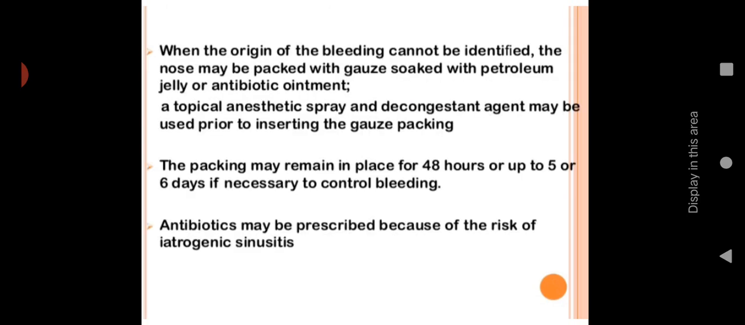When the origin of the bleeding cannot be identified, the nose may be packed with gauze soaked with petroleum jelly or antibiotic ointment. So if you are not able to identify the origin, then what we can do is pack the nose with gauze soaked with petroleum jelly or antibiotic ointment. Either one we can choose for this nasal packing, and we can keep it inside the nose. A topical anesthetic spray and decongestant agent may be used prior to inserting the gauze pack.